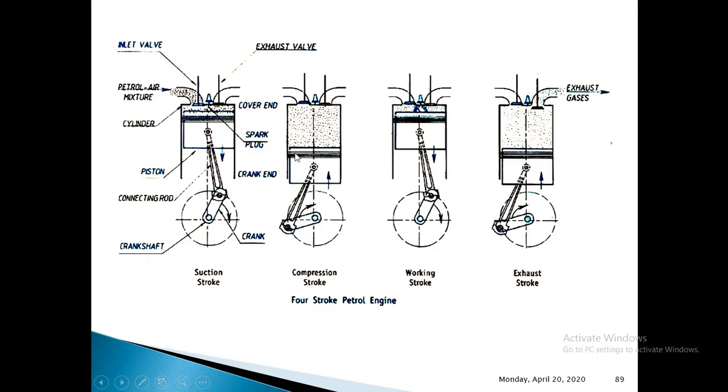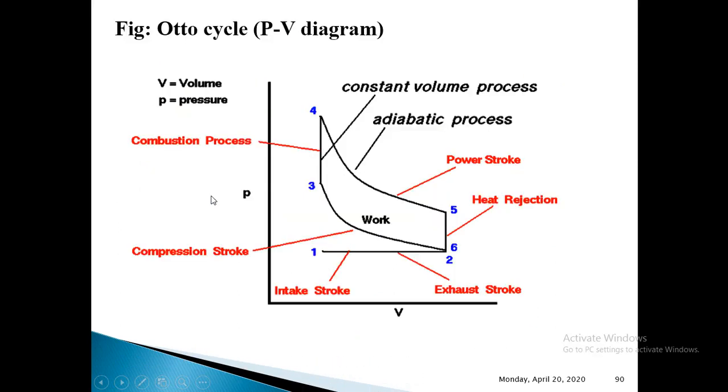Next we have the compression stroke. But first, let us discuss the representation of the suction stroke on the PV diagram. You can see on this PV diagram, which is the Otto cycle, we have a horizontal line from 1 to 2. This is called the intake stroke here, and it can also be called the suction stroke. This takes place at atmospheric pressure. So this horizontal line, the process from 1 to 2, represents the suction stroke.